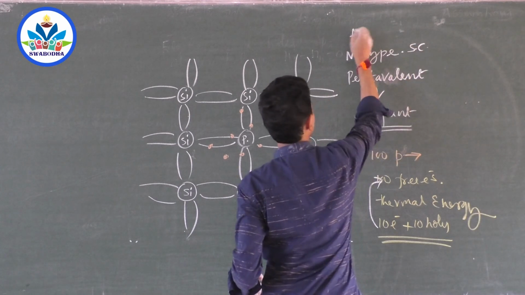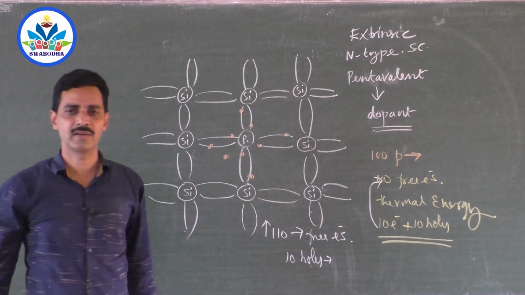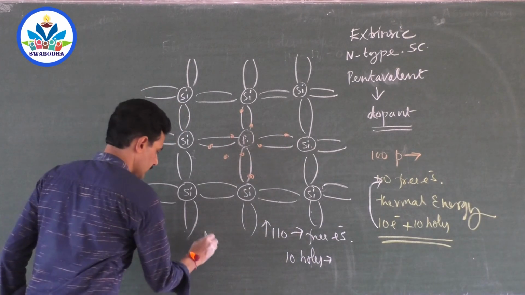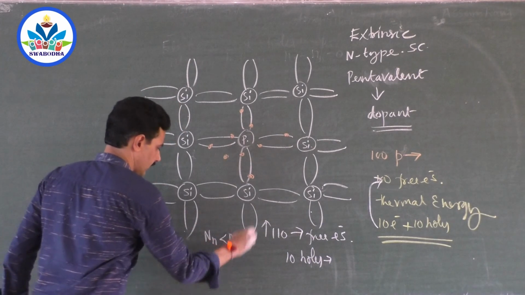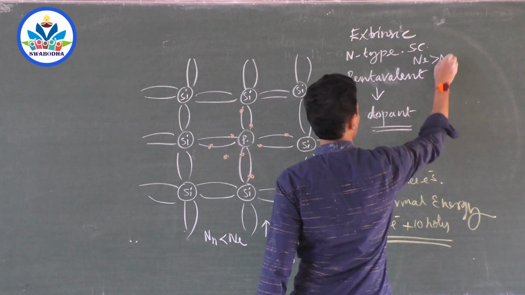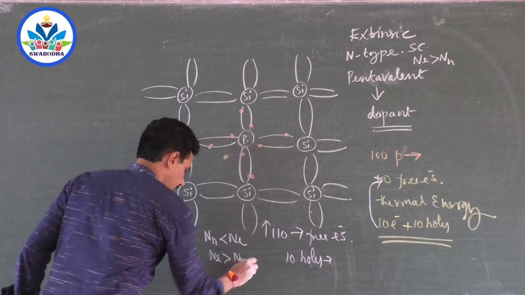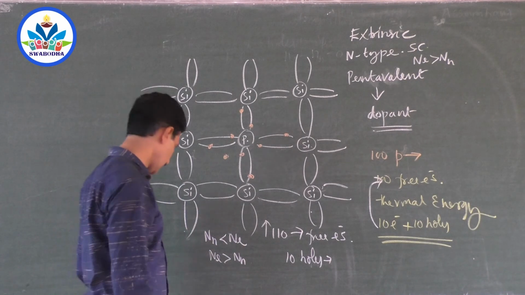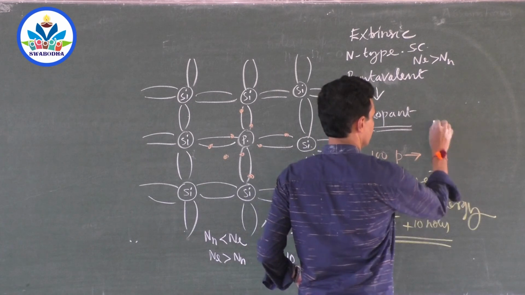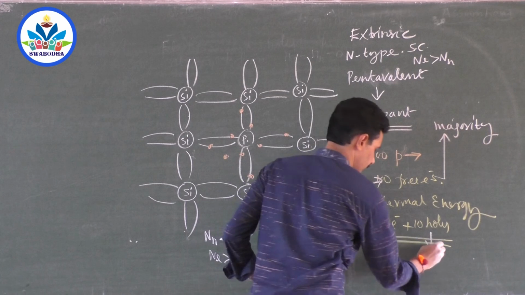And this is extrinsic. You know what is extrinsic? An extrinsic semiconductor is a type of semiconductor where the number of holes and electrons are not equal. You see, the number of holes is less than the number of electrons. So in an extrinsic N-type semiconductor, the number of electrons is more than the number of holes. Free electrons are called majority carriers, and free holes are called minority carriers.